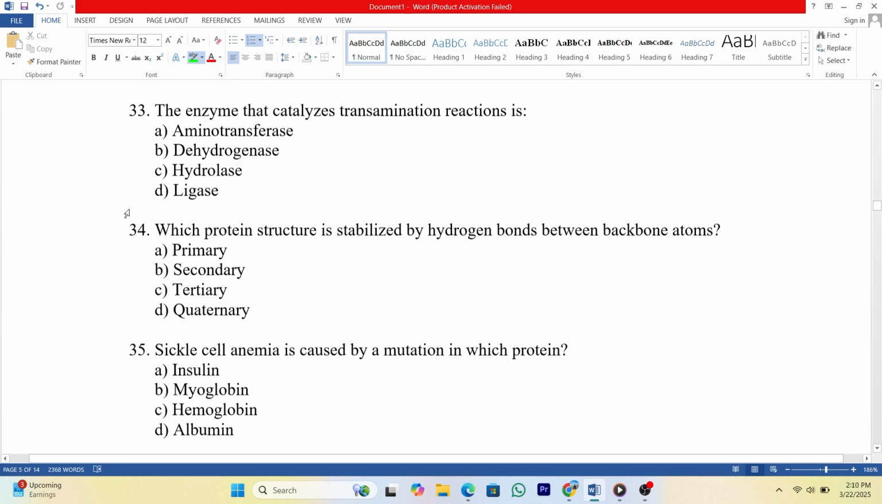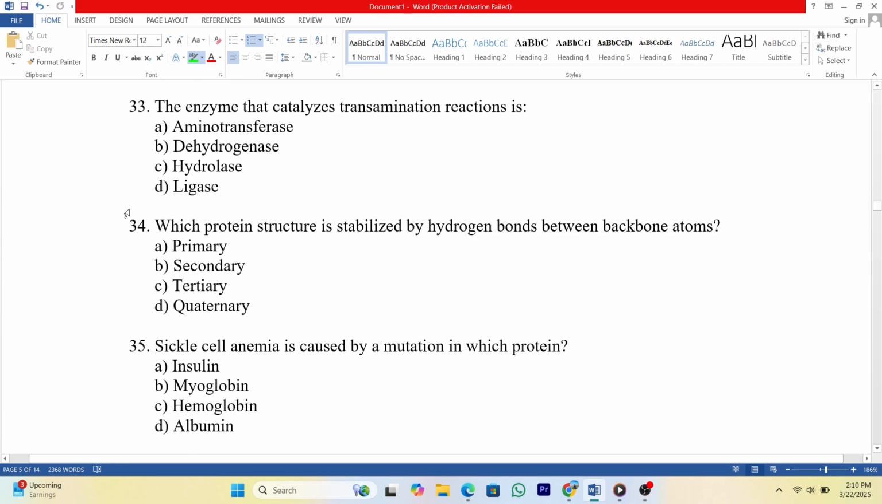33. The enzyme that catalyzes transamination reactions is A. Aminotransferase. B. Dehydrogenase. C. Hydrolase. D. Ligase. Answer: A.